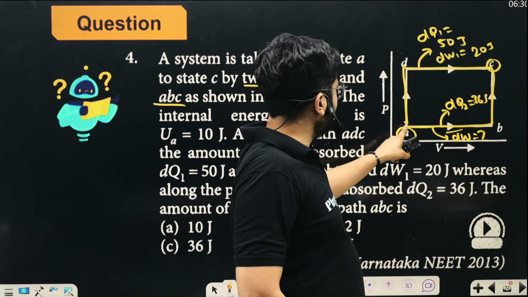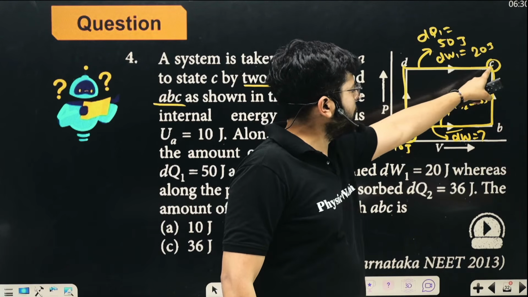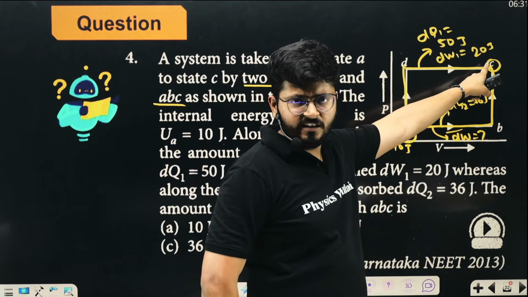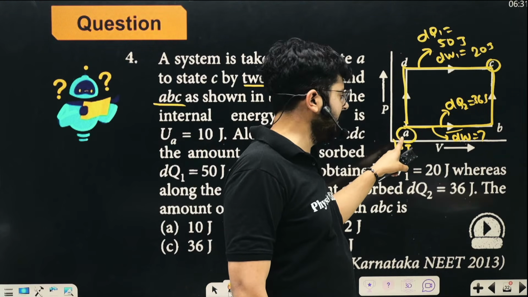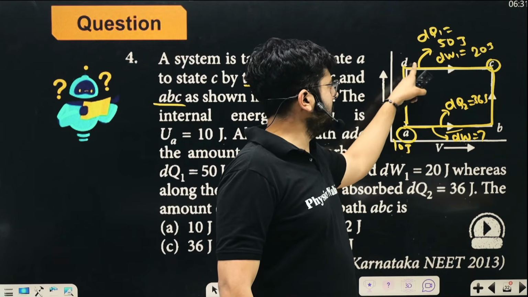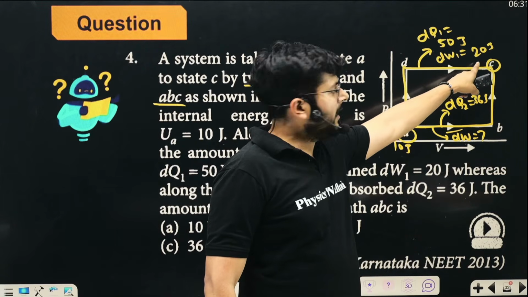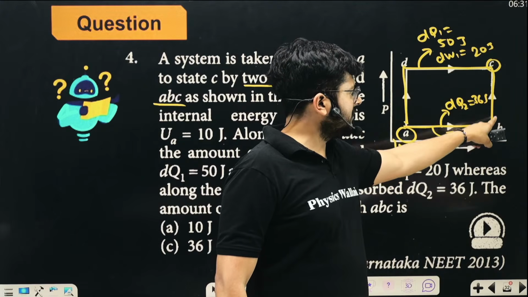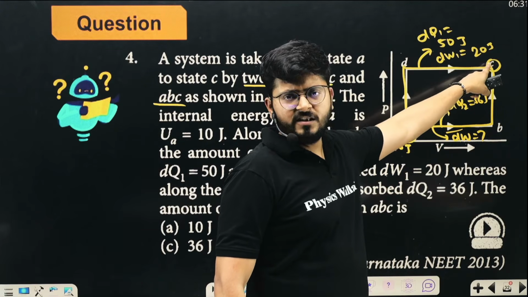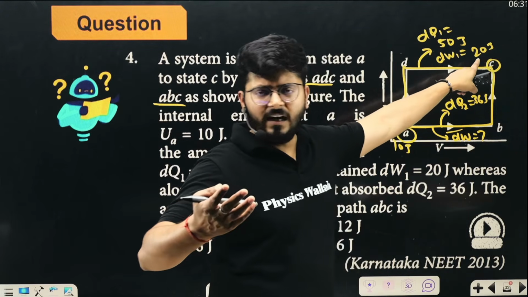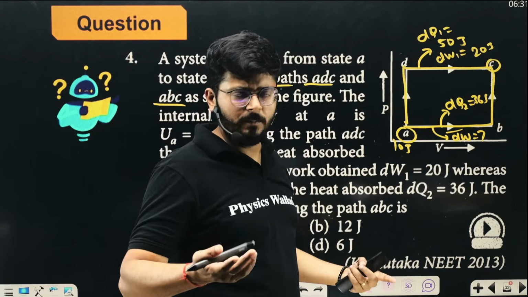So the internal energy, if you follow this path, you will get a certain internal energy. Right now the internal energy is 10 joules. Following path number 1, you will get a certain internal energy at this point. Even if you follow the other path, the internal energy at C will be the same because it is a point function. It is not dependent on the path.